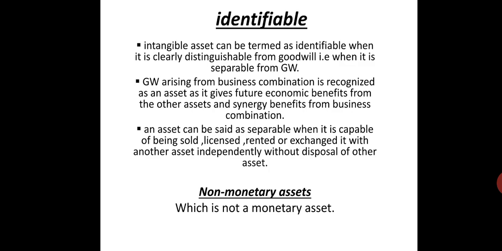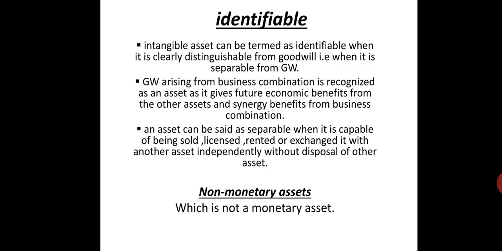An asset can be said to be separable when it is capable of being sold, licensed, rented or exchanged with another asset independently, without disposal of other assets, or else when it arises from contractual or legal rights. In this case, it need not be separable or transferable. Say the entity received fishing rights from the government, which cannot be transferred, still it can be treated as an intangible asset. So this is the first feature out of the 4 features, that it is identifiable, right?